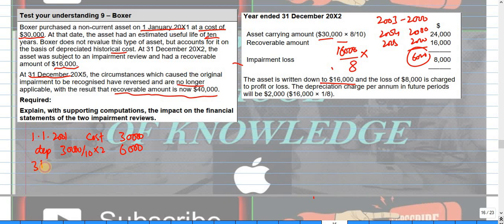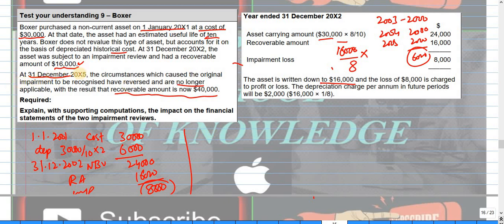So on 31st December 2002, the NBV will be 24,000. On the same date, the recoverable amount is 16,000. If you see here, this is the recoverable amount. So impairment is about 8,000. This is the impairment.